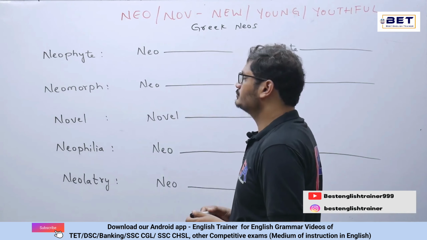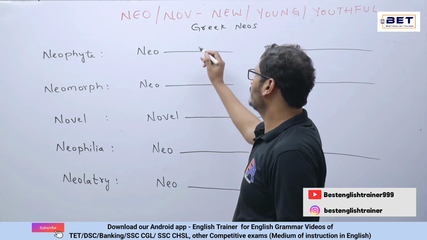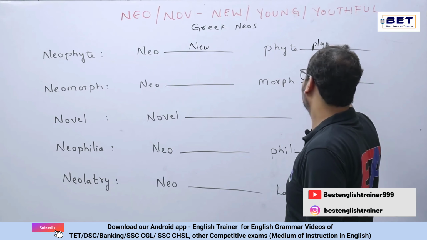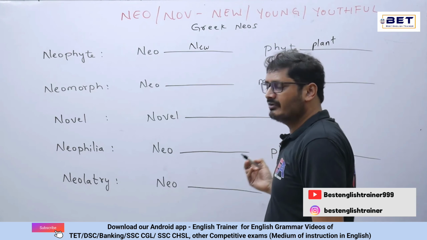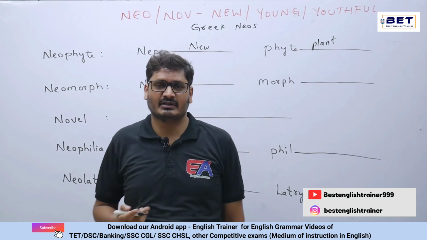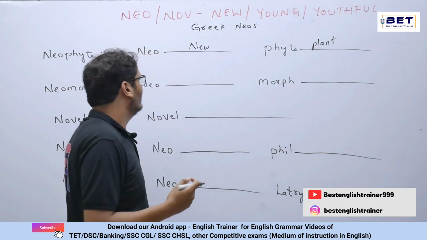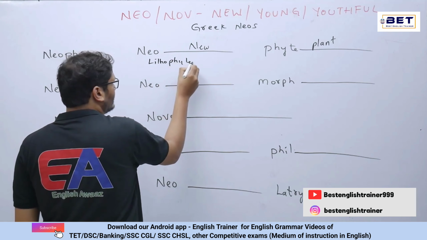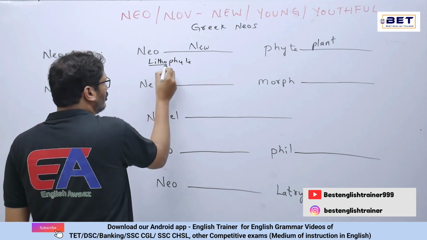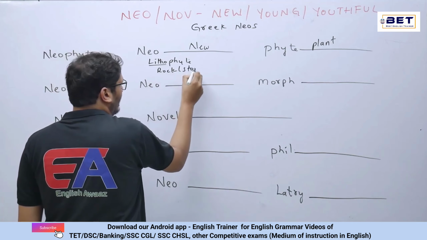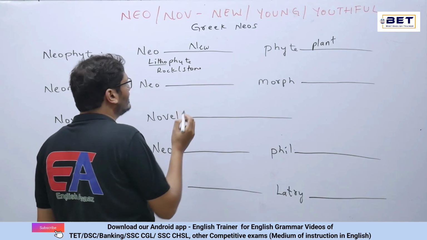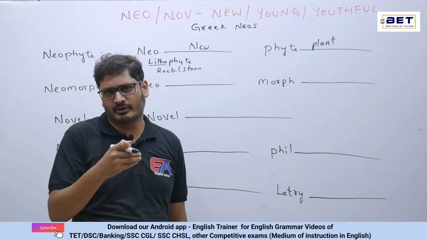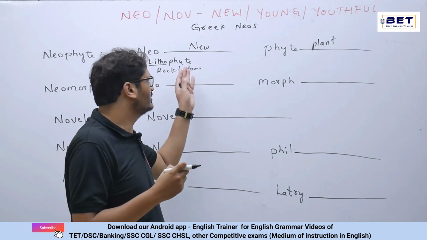So neophyte. What is this neo? Neo is altogether new and phyte is altogether a plant. Whenever we come across a word called phyte, the literal meaning is a plant. For example, lithophyte. Now what is this lithophyte? We all know that litho is altogether rock or stone and phyte is altogether a plant. That means a plant which grows on rocks or rocky soil can be the lithophytes.